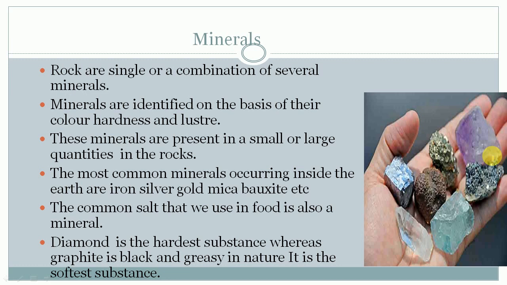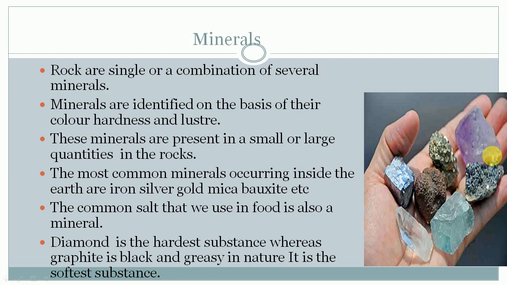The common salt that we use in food is also a mineral. Children, we have learned a lot about minerals previously. They have their own nutritional value also, and some minerals are very familiar, like iron, silver and gold, which are used to make jewelry, etc. Now let's know which is the hardest and which is the softest mineral.